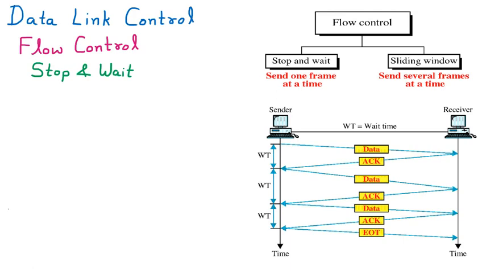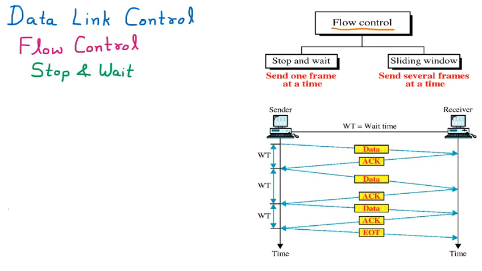Now we are learning the stop and wait protocol. We know that the stop and wait protocol is part of flow control, which is part of data link control. The OSI model's second layer, the data link layer, has the functionality of flow control, by which we can control the flow. In flow control we have two things: one is stop and wait and the second is the sliding window protocol.